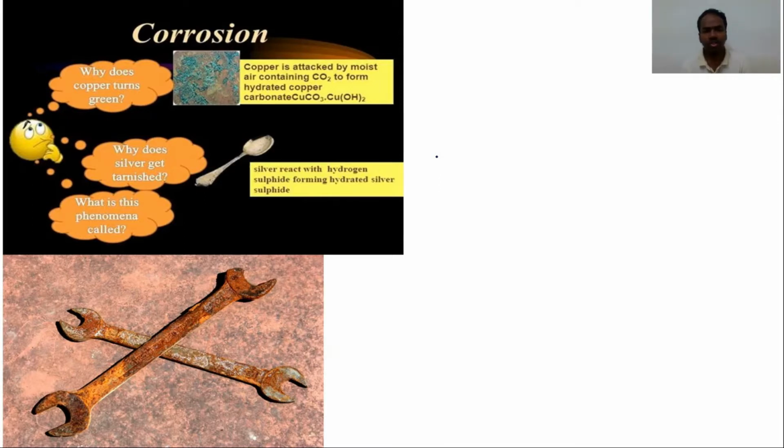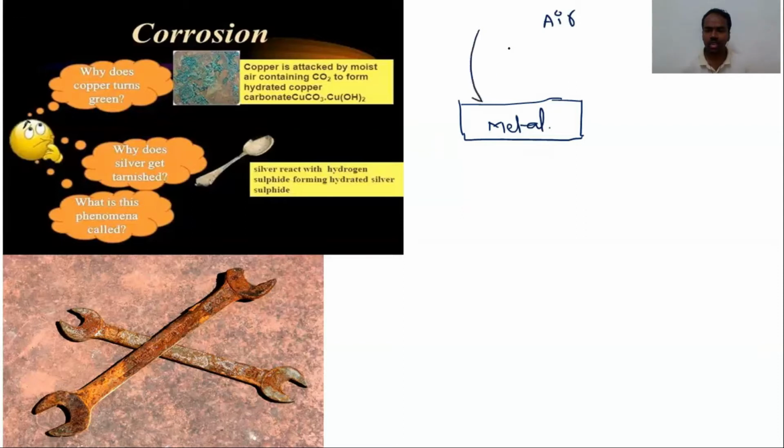In today's session, we are going to learn about corrosion and the mechanism of formation of rusting. Let us see what this corrosion is. There is a metal. When this metal is exposed to the open atmosphere, the gases try to interact with the surface of the metal. When the gases present in the air come in contact with the metal, it slowly starts decomposition. This phenomenon is called corrosion.